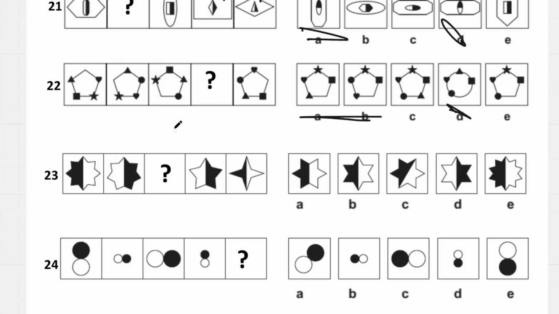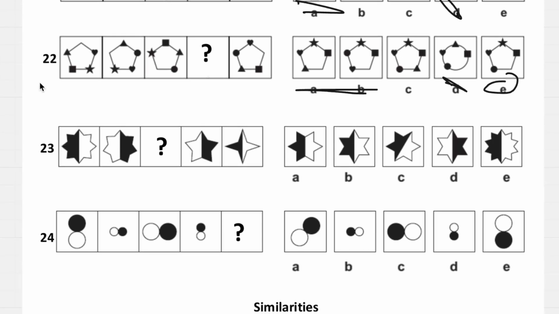Except there is another thing we have to mention, that the shapes do disappear. This one, the square disappears. In this one, once it gets moved over, the heart disappears. So we're sort of moving in a clockwise direction of which shape will disappear. So if this shape is over here, that means then this one is going to disappear, which looks like E. Let's just confirm that this next shape up here, if that shape is going to disappear, which means that there's no star in the next one.